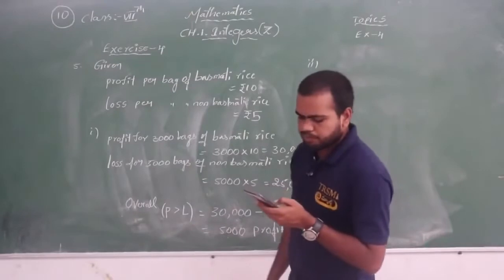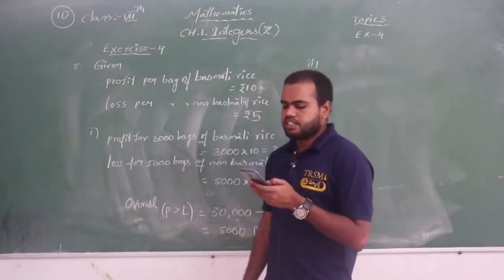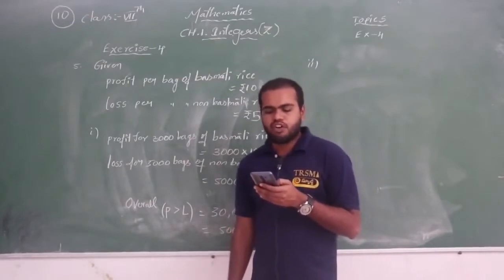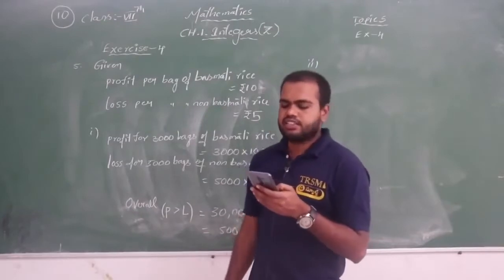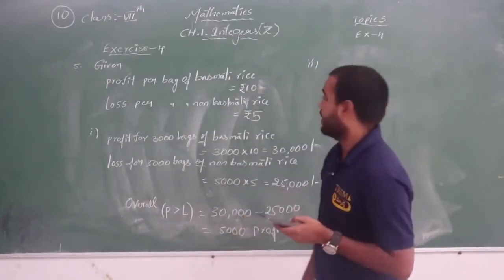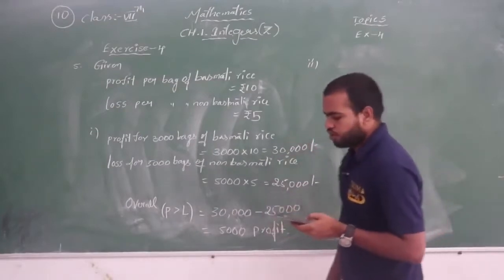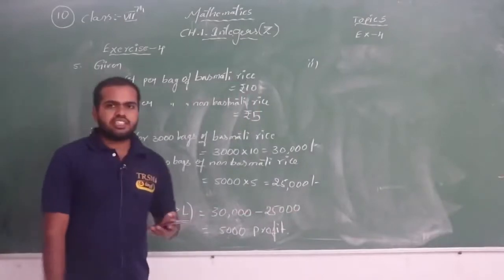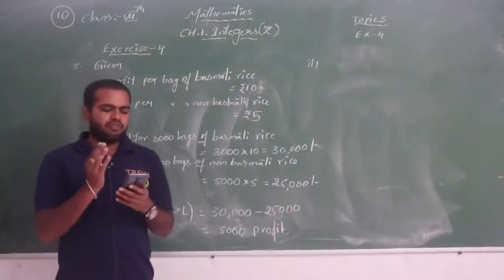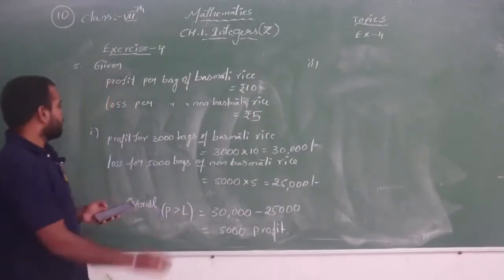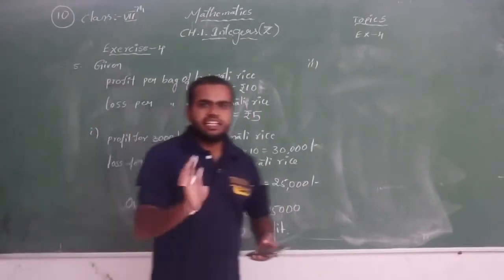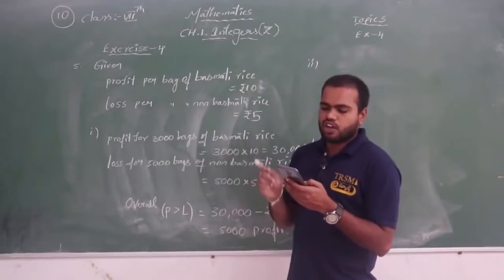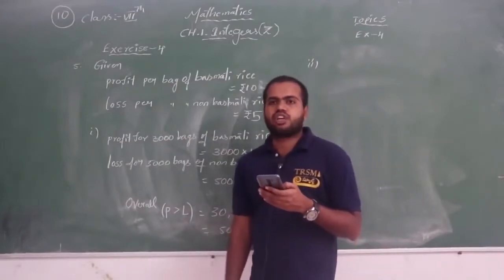What is the number of basmati rice bags he must sell to have neither profit nor loss, if the number of bags of non-basmati rice sold is 6,400?